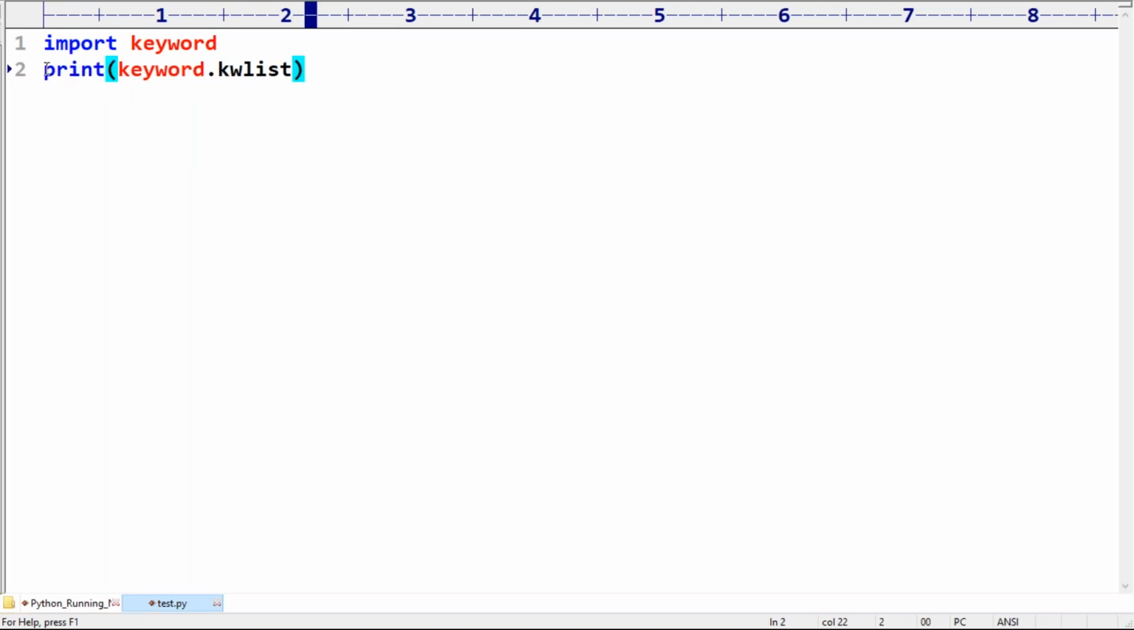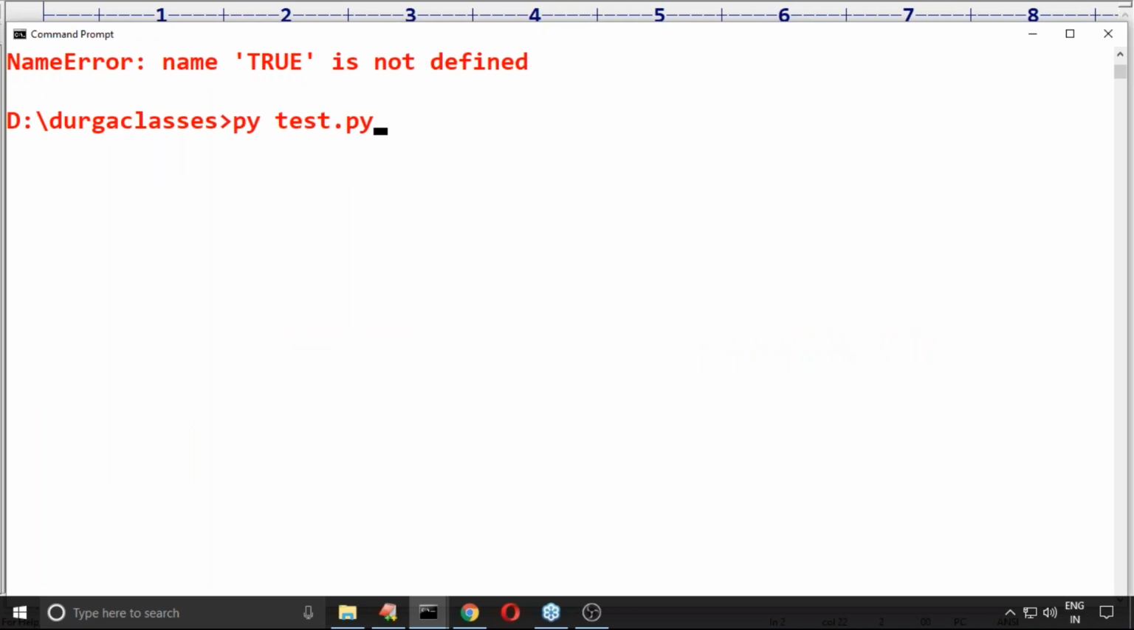Can you please print that list? Print the keyword list. I'm asking about that. Beyond that, nothing. Now here, let me execute this code.